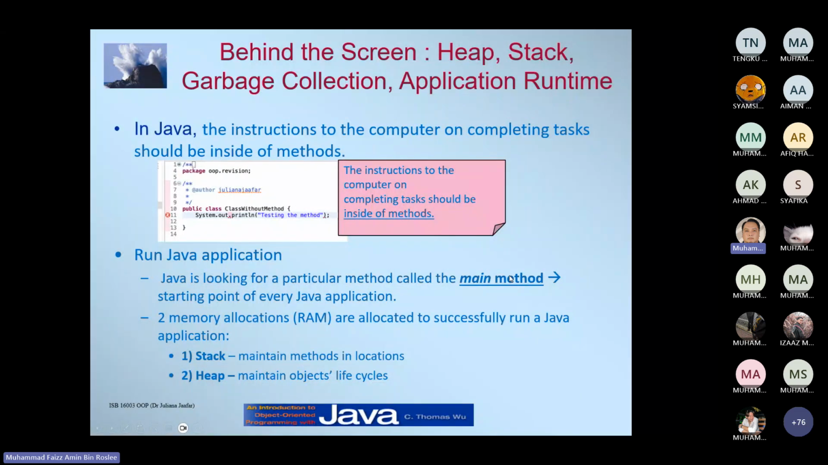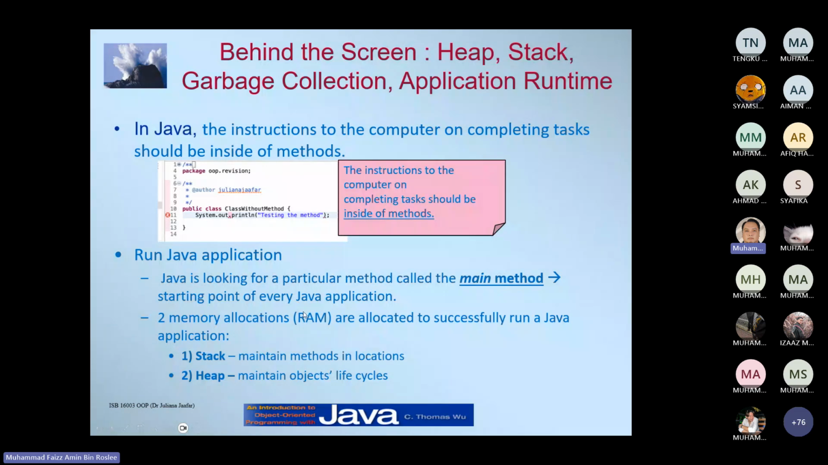I already mentioned to you guys before, in a single Java class you will have a main class and you will have a main method. So remember the public static void main, String args, and so on. That is the main method in Java. It is the starting point of every Java application.